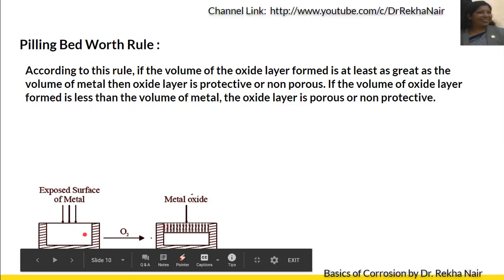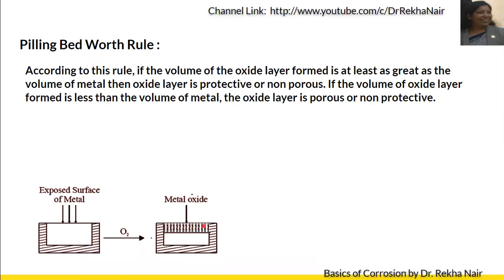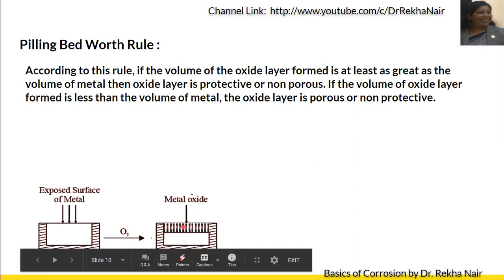Then if the volume of the metal oxide formed is at least the same as the volume of the metal that has been converted into it, then we can say that the oxide layer formed is protective and non-porous.